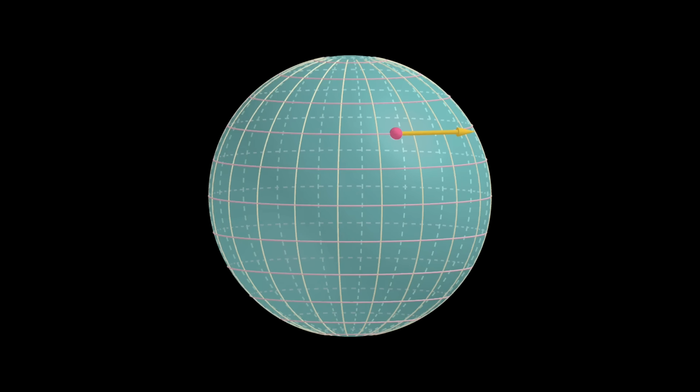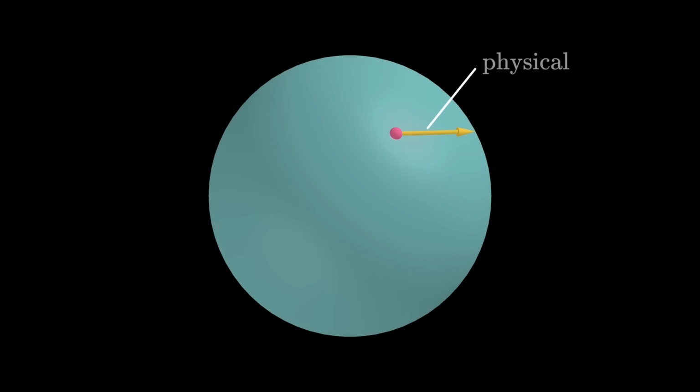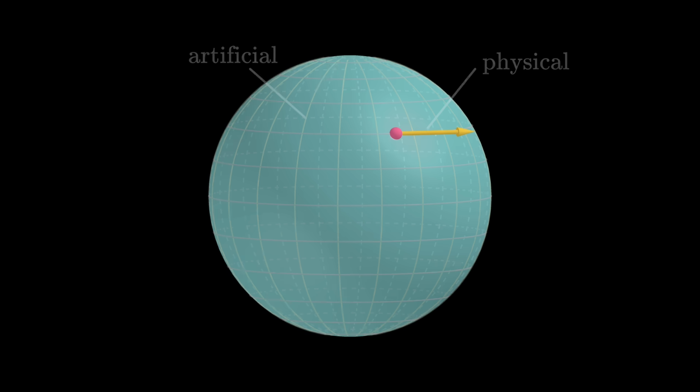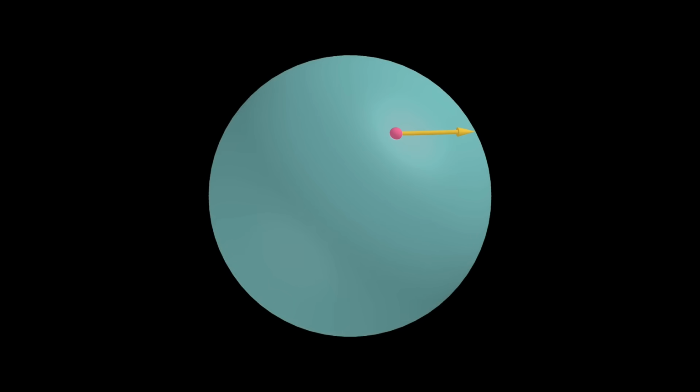Of course, the particle's position and velocity are actual physical things and shouldn't depend on some artificial choice of coordinates. The idea of general relativity is that to predict a particle's motion, we need to know how the space itself curves. In this case, the way the sphere curves dictates how it moves.